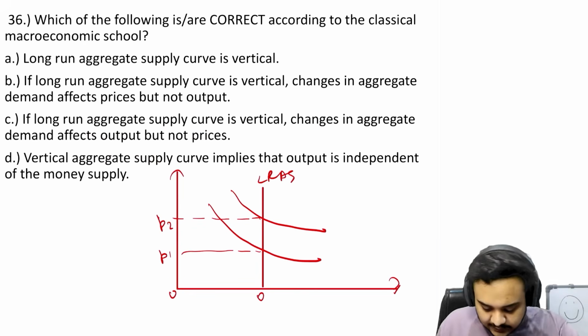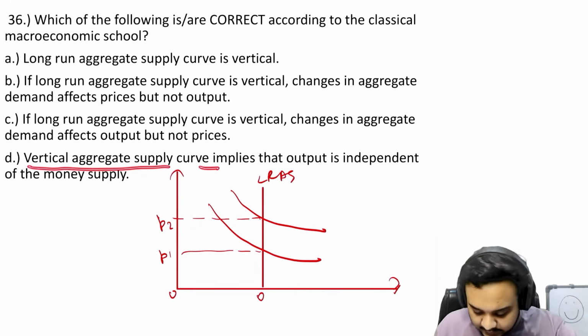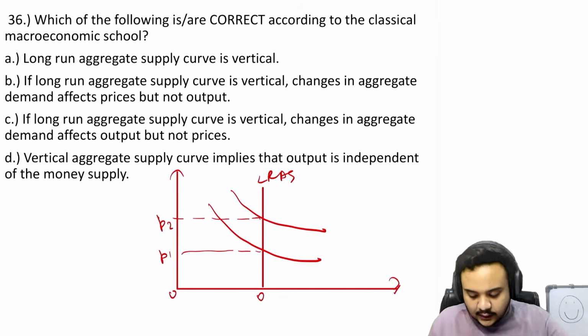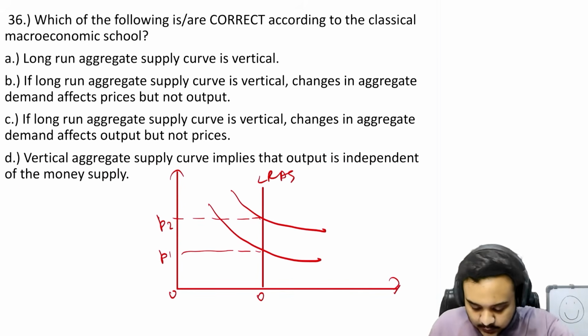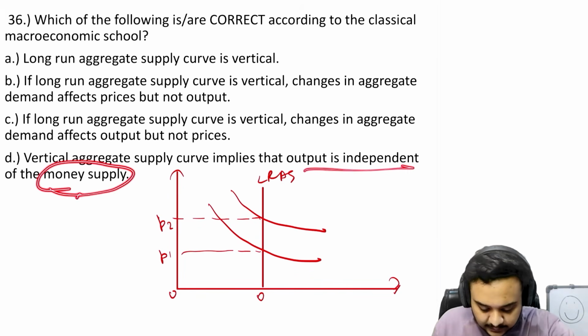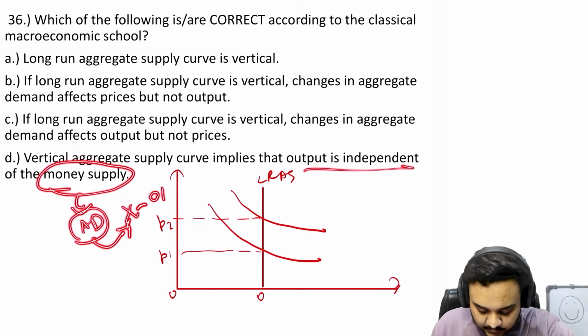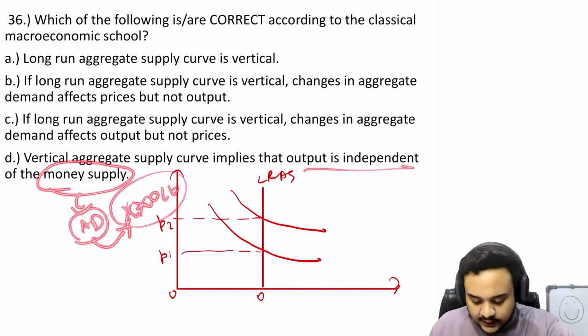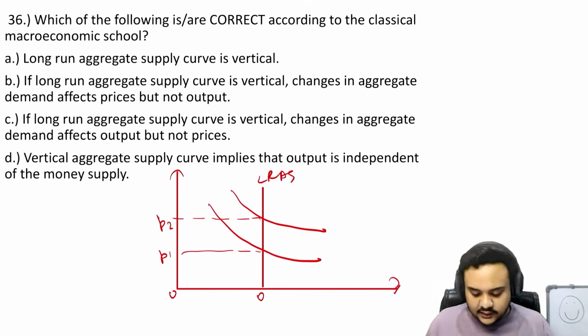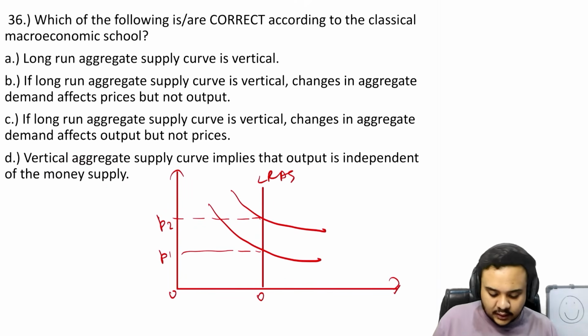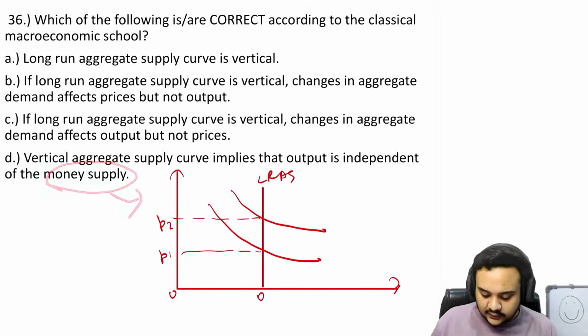Then the final statement says that vertical aggregate supply curve implies that output is independent of money supply. Money supply affects the AD curve, and the AD curve cannot change the output. So by implication, if AD cannot, then money supply also cannot affect the output.